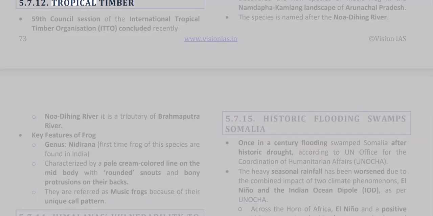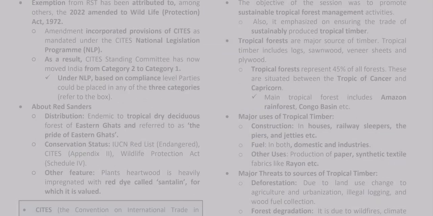The 5th of July, 12, Tropical Timber. The 59th Council Session of the International Tropical Timber Organization, ITTO, concluded recently. The objective of the session was to promote sustainable tropical forest management activities. Also, it emphasized ensuring the trade of sustainably produced tropical timber.